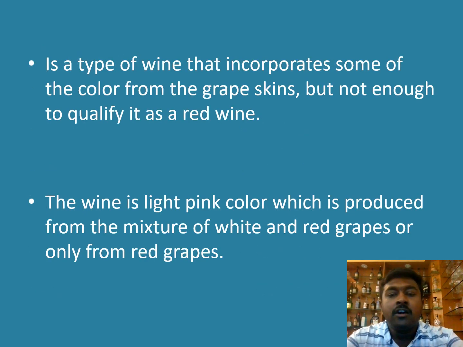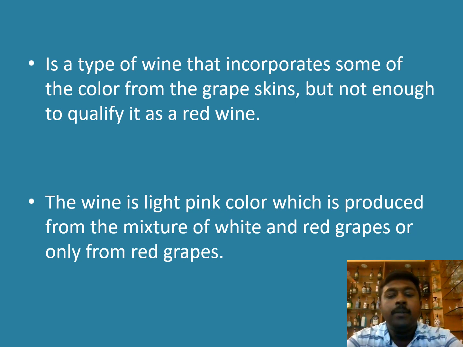It is a type of wine that incorporates some of the color from the grape skin, but not enough to qualify as a red wine. Okay, this is also like a red wine process. Okay, I told you before this. If you are leaving the skin with its pulp for a long time, we can achieve bright red color. Okay, for rosé wine, we will stop the coloring process in the middle itself, so we can achieve pale color. When we are achieving the rosé color, we will stop the coloring process. We will remove the skin at that time, and the rest of the process will continue, so we can achieve a rosé color for our wine.